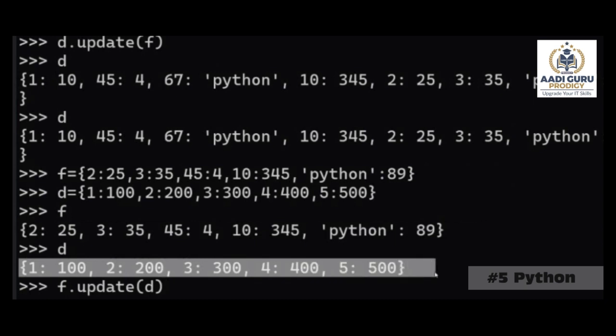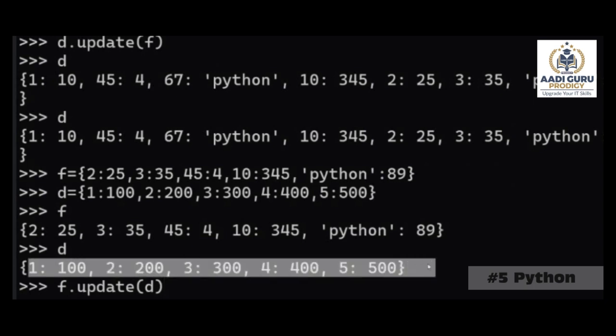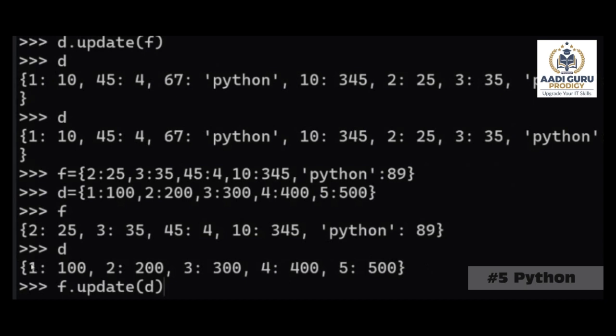If you are doing it in this particular way, what will happen? It will take one item from the D. So it will take this item, add it here. It will take this item, add it here. It will take this item, add it to the dictionary. So all the items will get added. That is the only meaning of dictionary updating. Take this item, add to that dictionary.